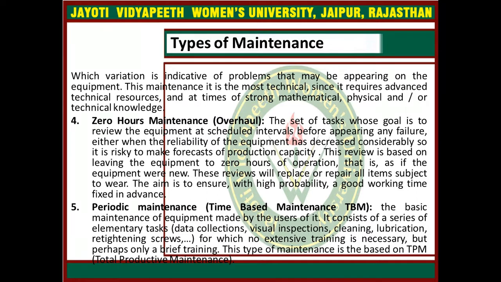Okay, so this review is totally based on leaving the equipment at 0 hours of operation, means as if the equipment were new. These reviews will replace or repair all items subject to wear. So the aim is to ensure with high probability a good working time fixed in advance.